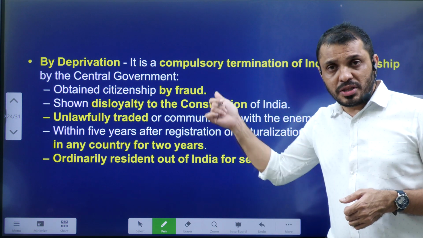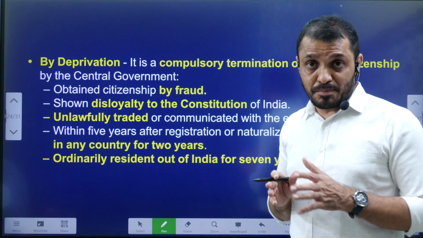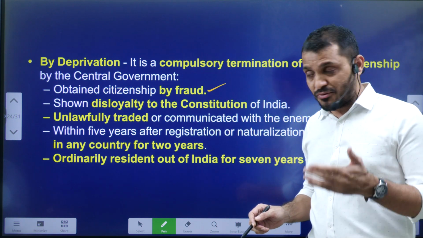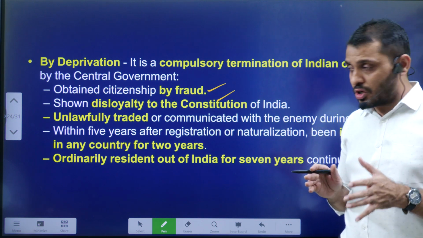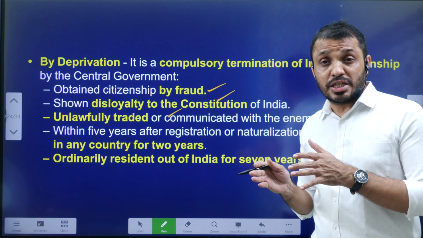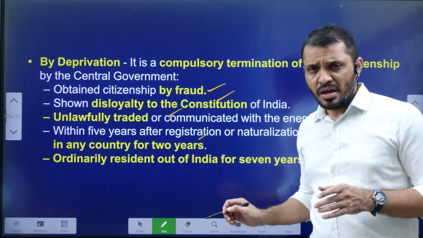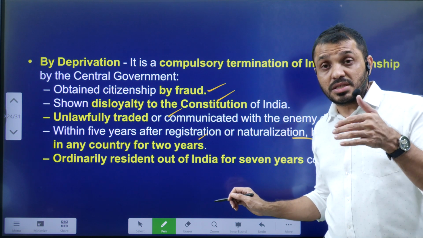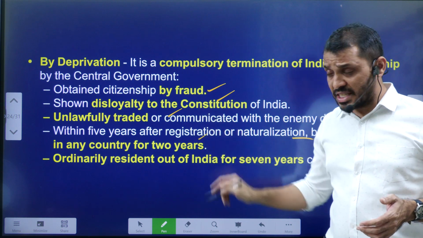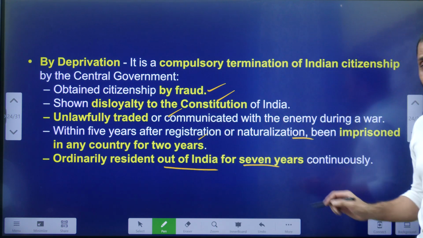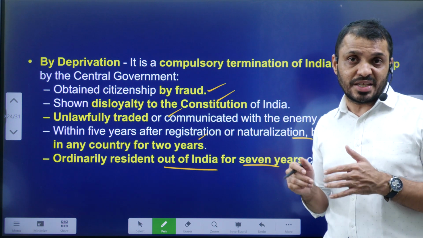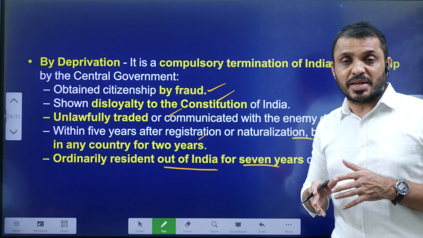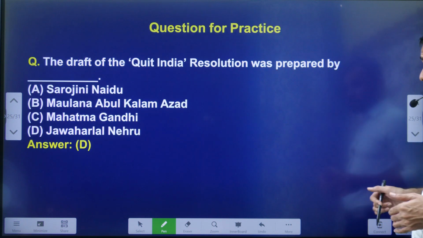Next, deprivation. Under these conditions, the government of India will deprive a person of Indian citizenship. In which conditions? If a person got citizenship by fraud, or if someone is not loyal to the constitution, or communicated in a wrongful manner with the enemy country, or after getting citizenship through registration or naturalization, within 5 years the person is convicted for 2 years or more, then his citizenship will be revoked. And finally, if a person is continuously living outside of India for more than 7 years, of course subject to certain laws. In all these conditions, the government of India can revoke a person's citizenship.